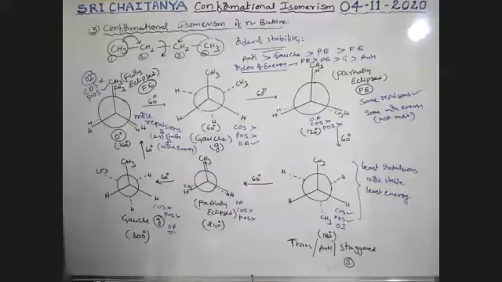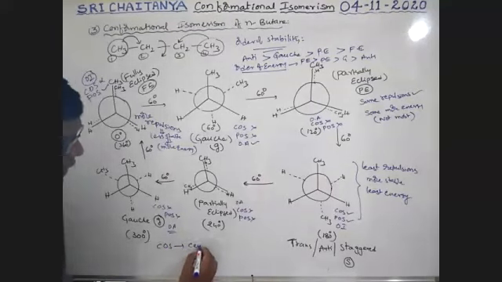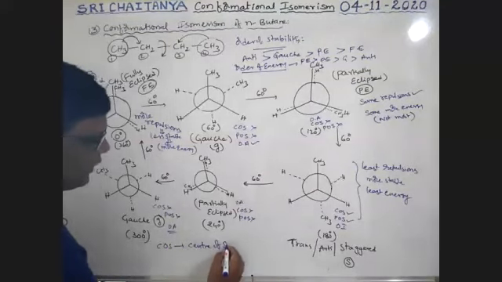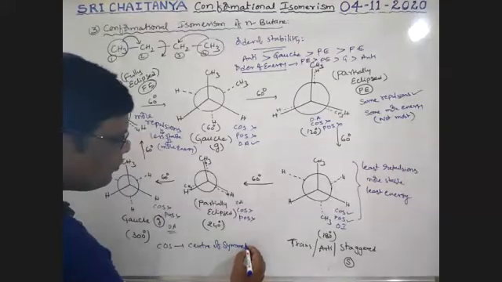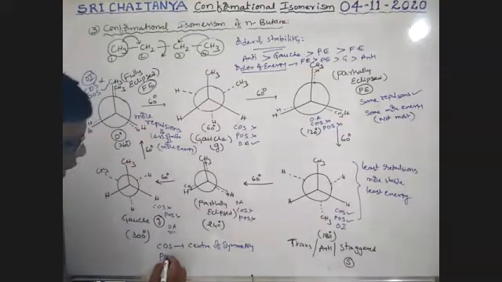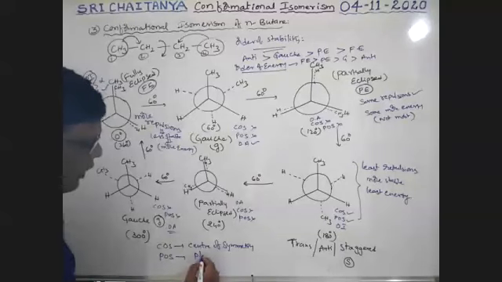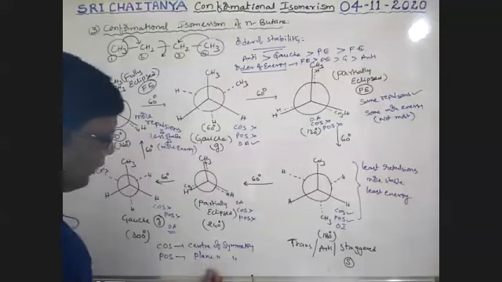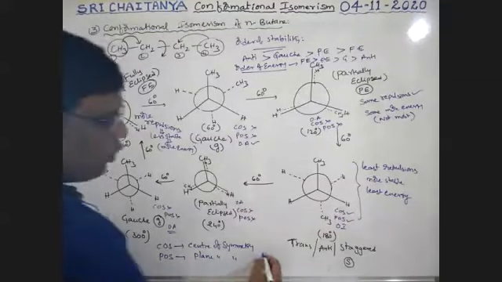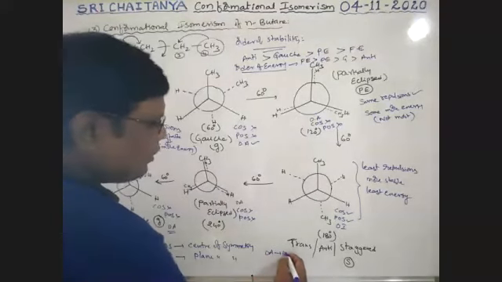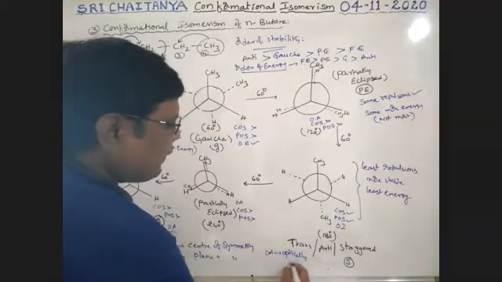See here, what we used: COS, nothing but center of symmetry. POS, plane of symmetry. Next, OA means optically active.